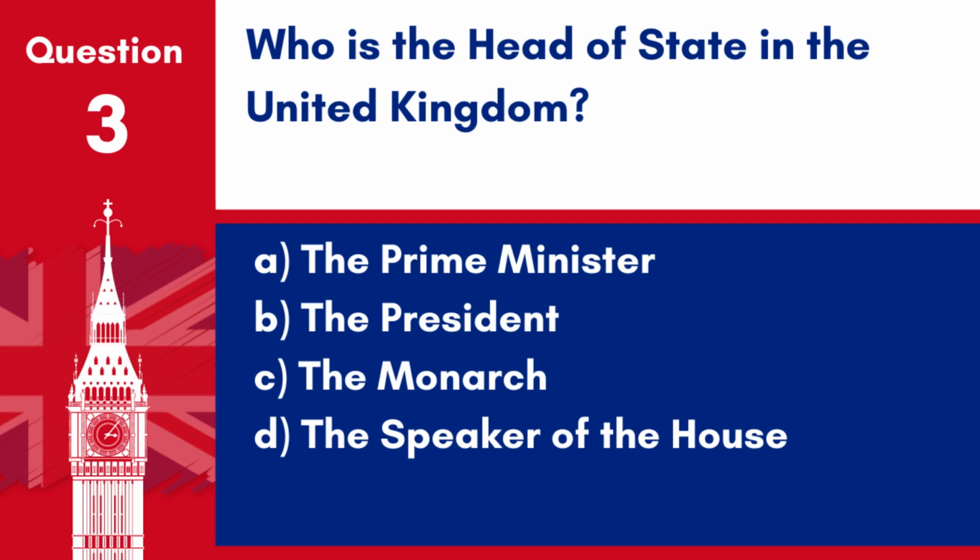Question 3. Who is the head of state in the United Kingdom? A. The Prime Minister. B. The President. C. The Monarch. D. The Speaker of the House. Answer. C. The Monarch. The UK is a constitutional monarchy, with the monarch serving as the head of state.